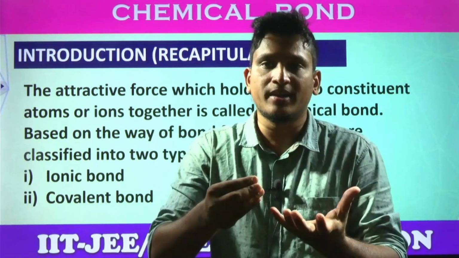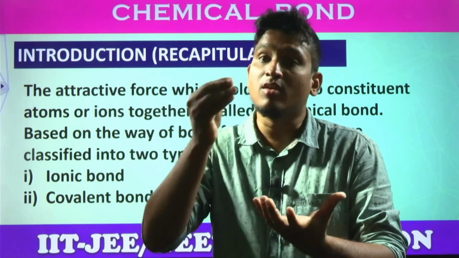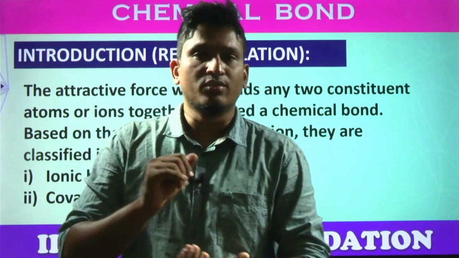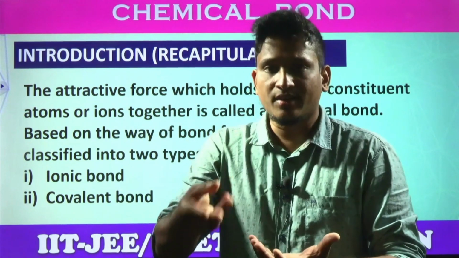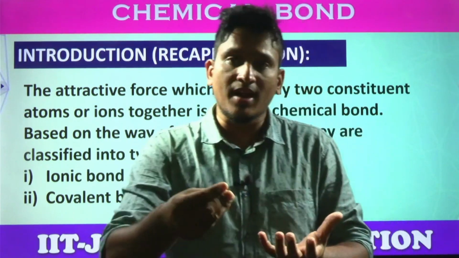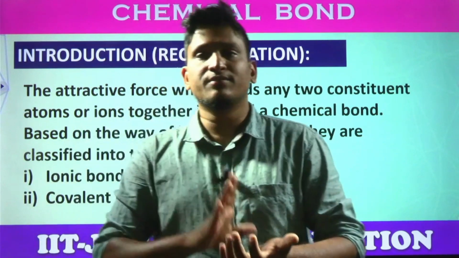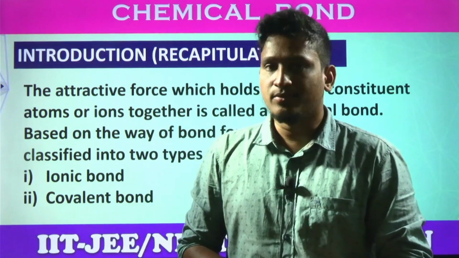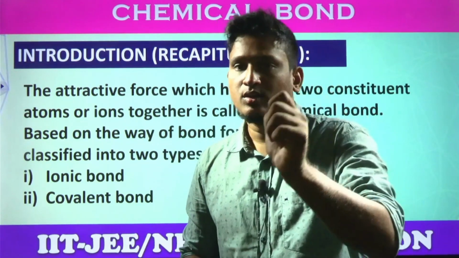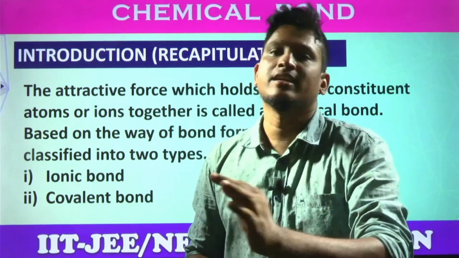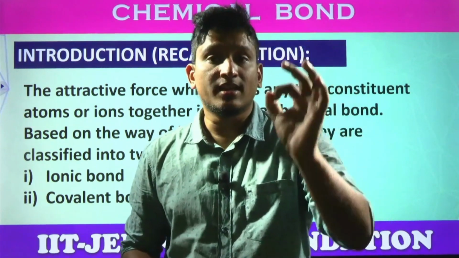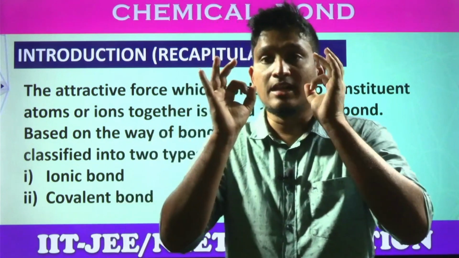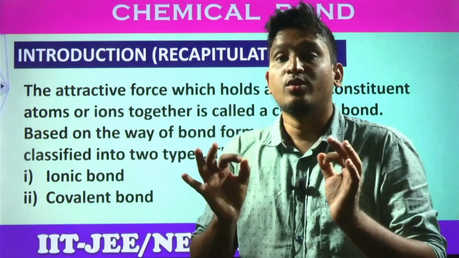That's why every element is reacting, in order to get those 8 electrons. How does it get those 8 electrons? Some atoms lose their electrons to get 8 electrons. Some atoms gain electrons to achieve the octet configuration, and some atoms share electrons to achieve the noble gas configuration. It depends upon the configuration of that element. We have different criteria. Ultimately, the elements are reacting and atoms are combining to form molecules for one reason: to achieve noble gas configurations.